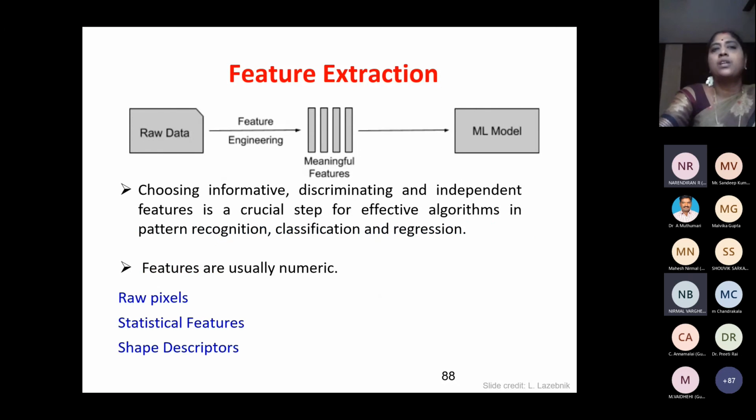So we know what a feature is. I told you already. There are several features like statistical features, shape features, structure features, and so on. Depending upon your application, we have to choose the informative, discriminative, and independent features. Only then will your model work. Features are usually numeric. We give only numeric values. I cannot say tall or short. Everything should be quantized. Everything should have some values.